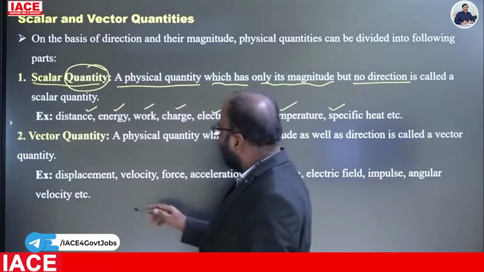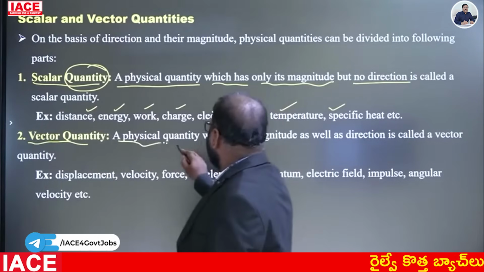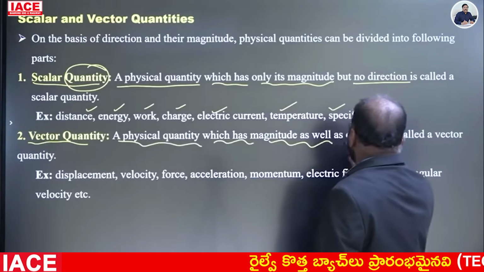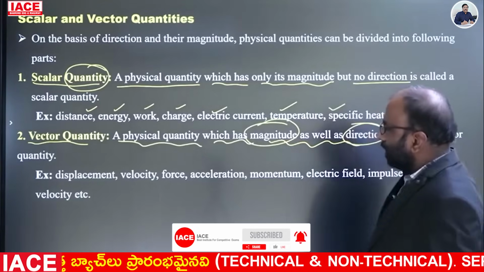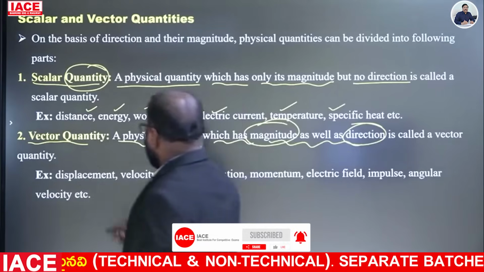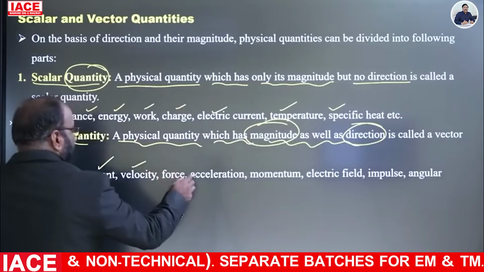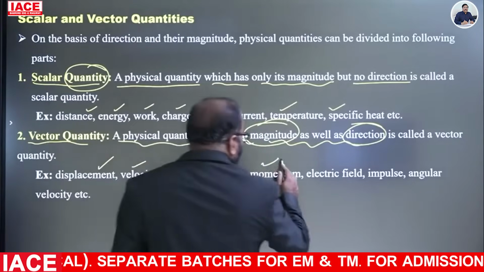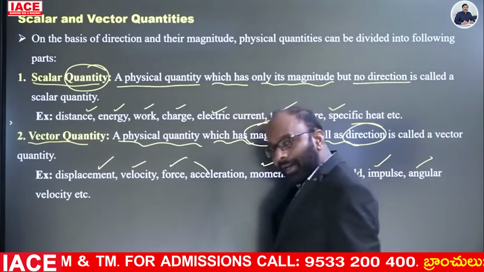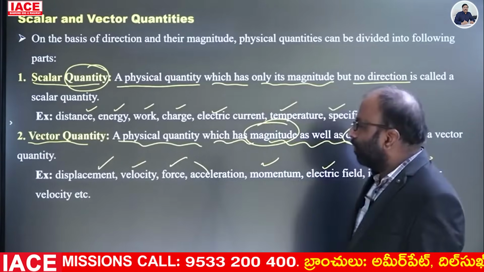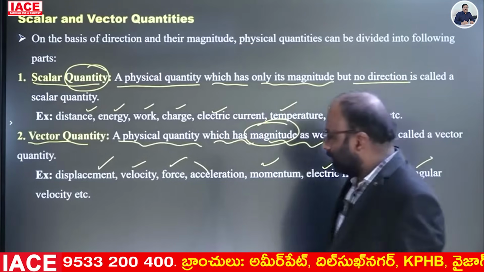Vector quantity: a physical quantity which has magnitude as well as direction, both magnitude and direction, is called a vector quantity. Example: displacement, velocity, acceleration, force, momentum, electric field, impulse, angular velocity, angular momentum. These are all examples for vector quantities.